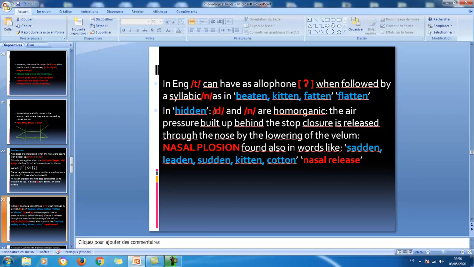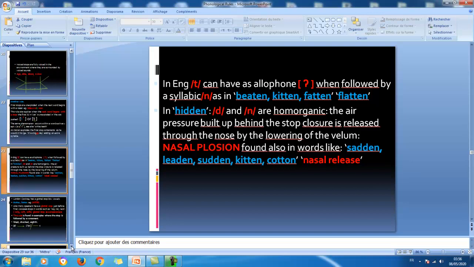So in fact here D has a nasal release. We can call it nasal plosion. This is also found in words like "sadden", "leaden", "sudden", and so on. We can talk about nasal release. So this is one of the realizations of these stops here.